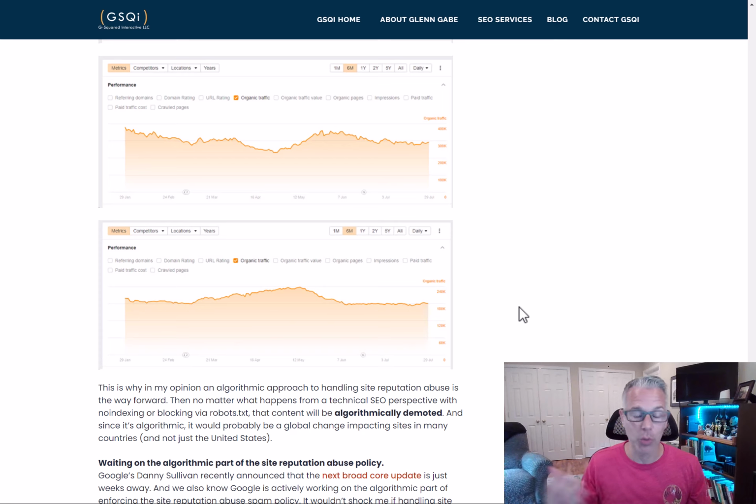And who knows what was going on there from a Google standpoint. Is it because they're international that they weren't impacted by manual actions? Is Google worried about that for some reason? Are they waiting for the algorithmic part to roll out because we know that's going to roll out at some point? I don't know. But I do know this, is that there's a bunch of sites internationally that were unaffected by this whole thing. So again, if there's an algorithm update that targets site reputation abuse, then those sites globally will be impacted as well, usually. So we'll be waiting on that to see how everything goes.